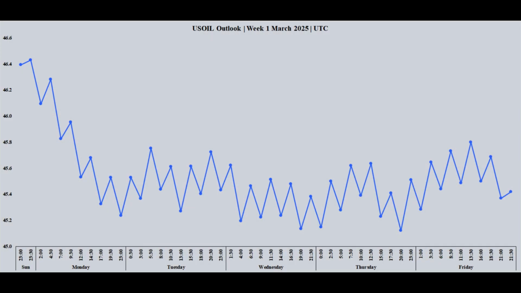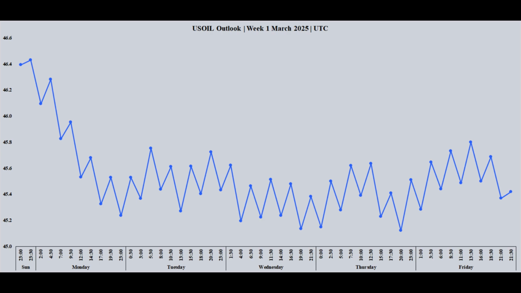Then, let's examine the essential fundamental drivers and market timing cues expected to shape U.S. oil's price action this week. Global economic data, broad demand driver. U.S. oil's price this week will be significantly influenced by broad global economic data releases.